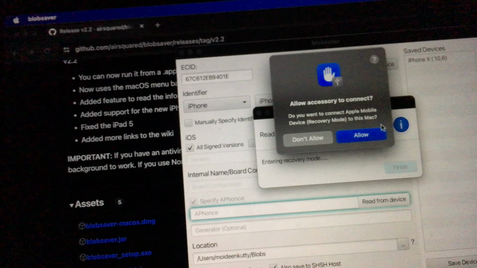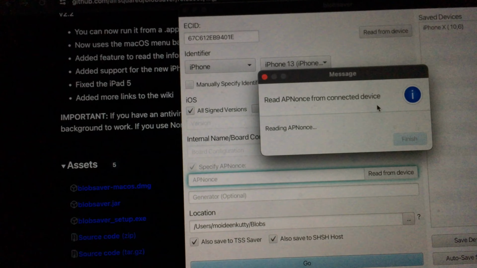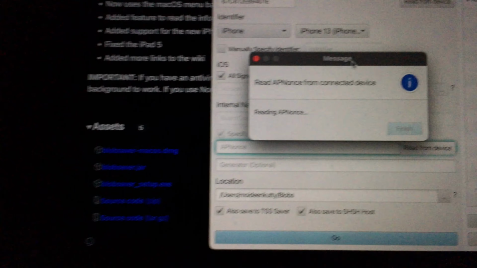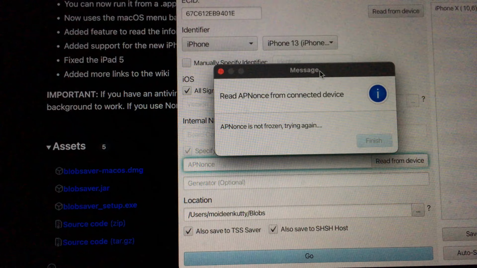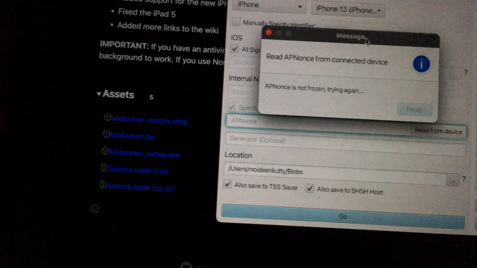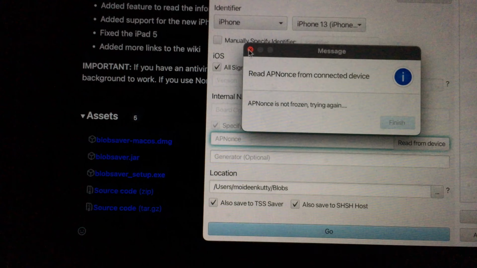As you can see, it went to DFU mode. As you can see, it says allow accessory to connect. Click allow. As you can see, it's reading the APNonces. The APNonce is not frozen. This is a normal thing. It will not become frozen as much.